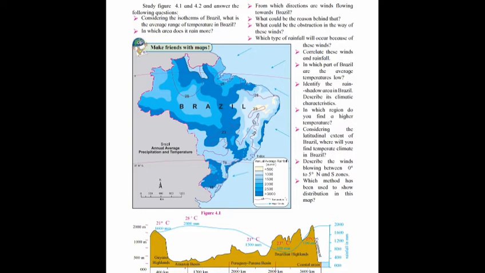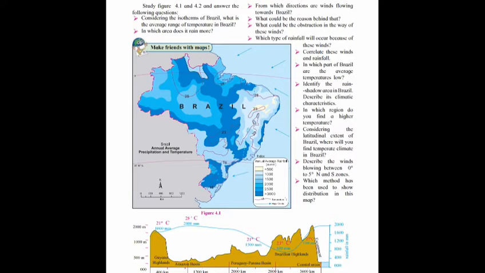Okay, first question is considering the isotherms. Have you heard about the isotherm? Isotherm is a line on a map connecting points having the same temperature at a given time or period. That is isotherm. Remember that.